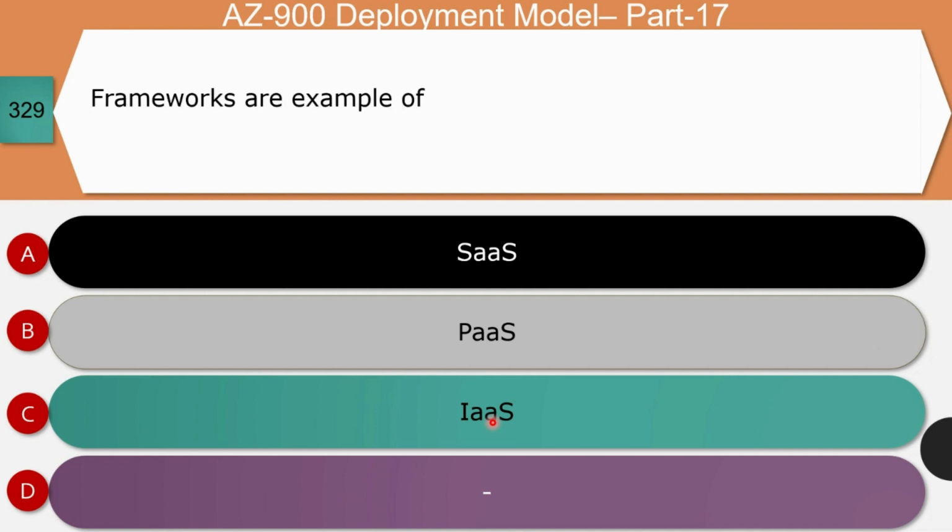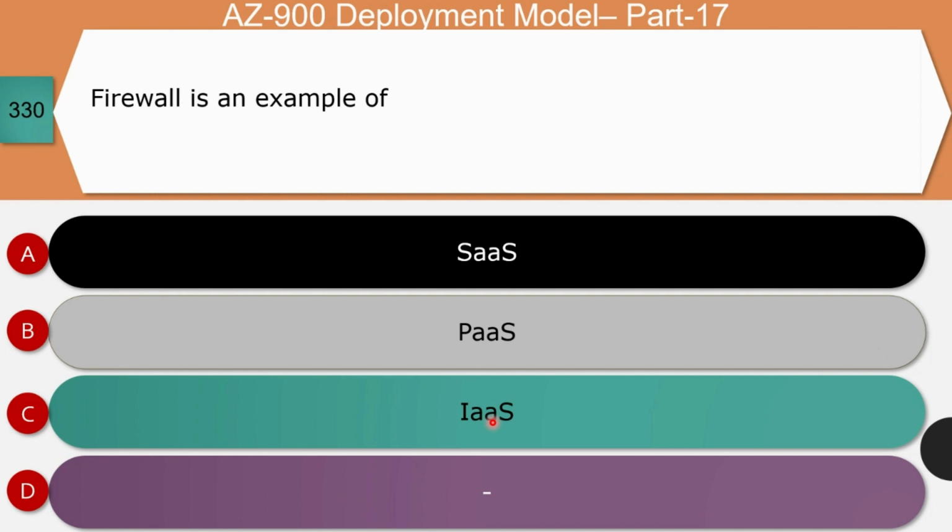Next, frameworks are an example of software as a service, platform as a service, or infrastructure as a service. The right answer for this question is option B, platform as a service. Like we have seen in the previous question related to operating system, a user can build their application using the frameworks. And so frameworks come under platform as a service. Frameworks sit just over and above the infrastructure as a service. So it is PaaS, which is the right answer.